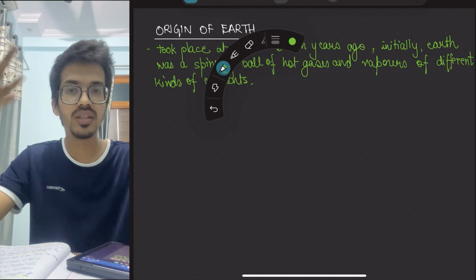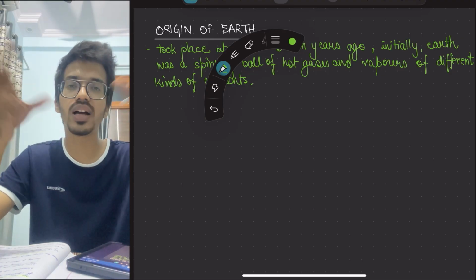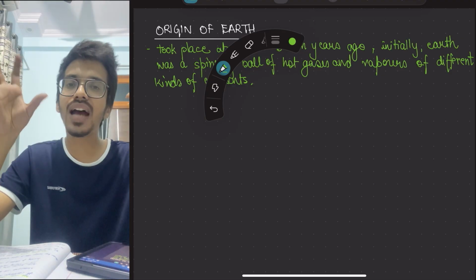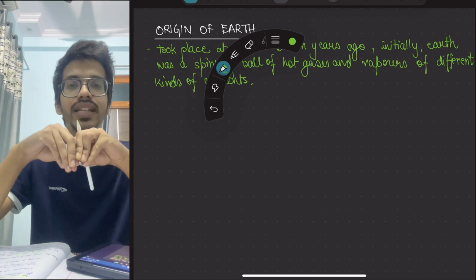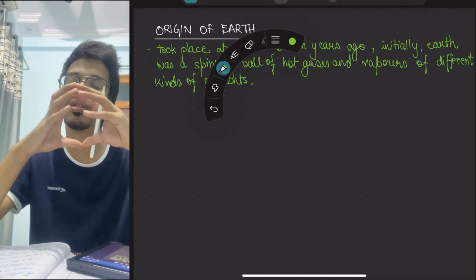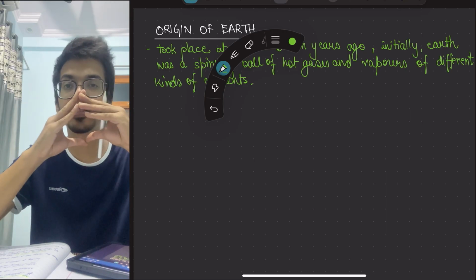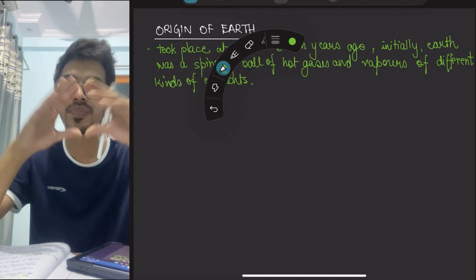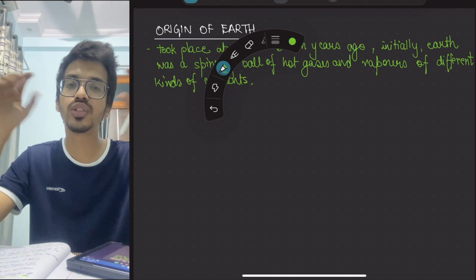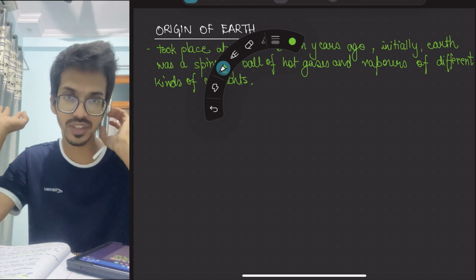So these gases kept on forming other elements and atoms, and they condensed according to their density, forming a molten mass in the center of the higher density elements like cobalt, nickel, iron, and the lighter elements were present towards the outer surface of the Earth.